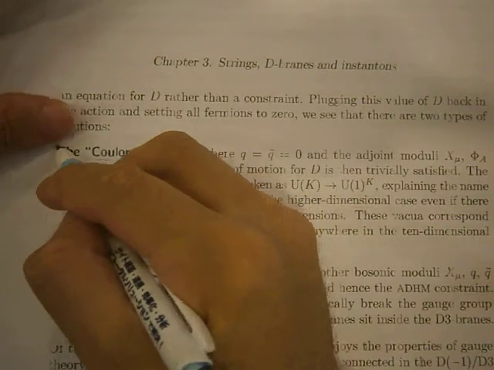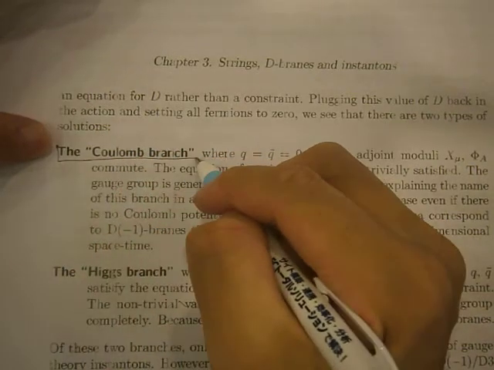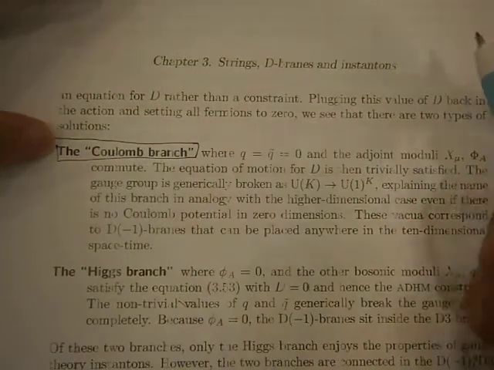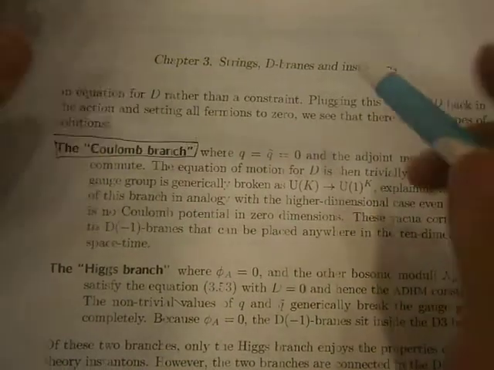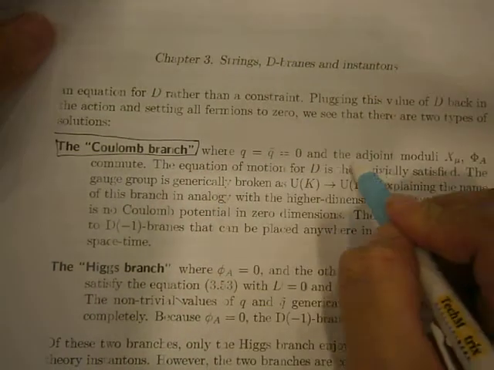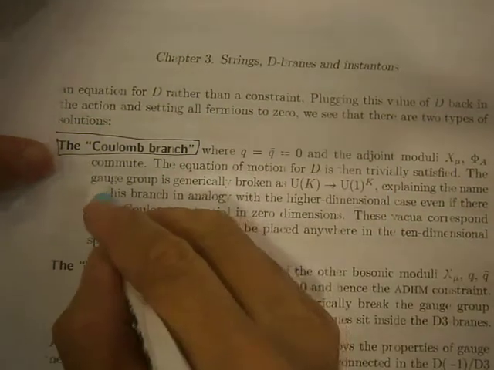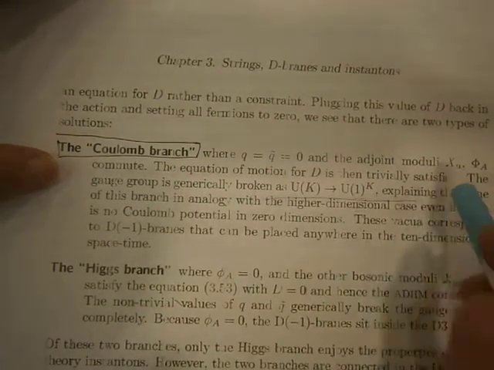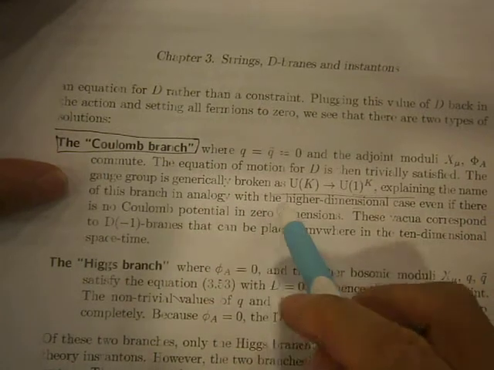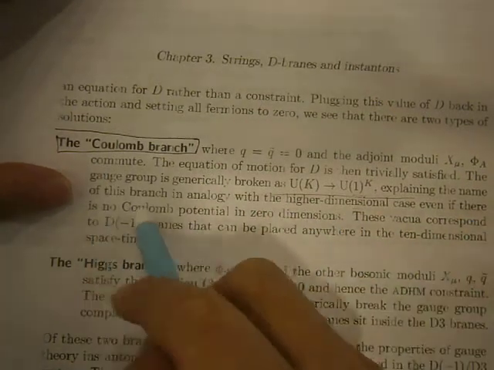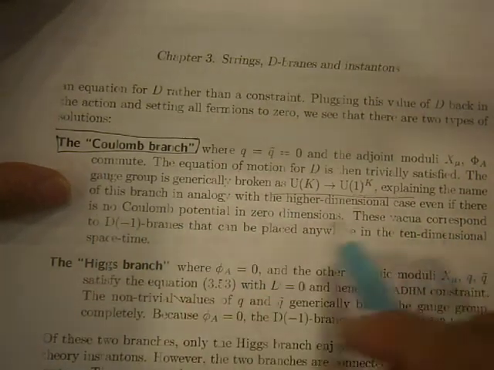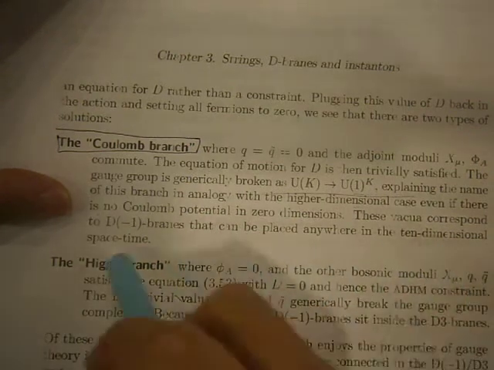The next topic is the Coulomb branch. Whereupon the additional moduli commit the equations of motion, the trivial vacuum satisfies them, and the gauge group is then broken. The expansion of the branch, analogous to the higher dimensional case, is the Coulomb potential in zero dimensions, corresponding to the unequal ten dimensional space.